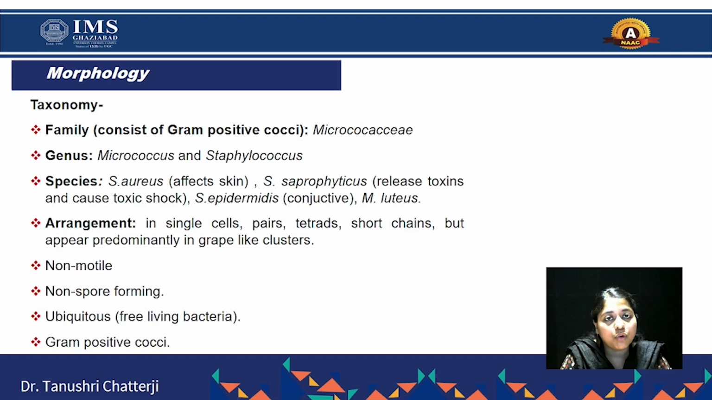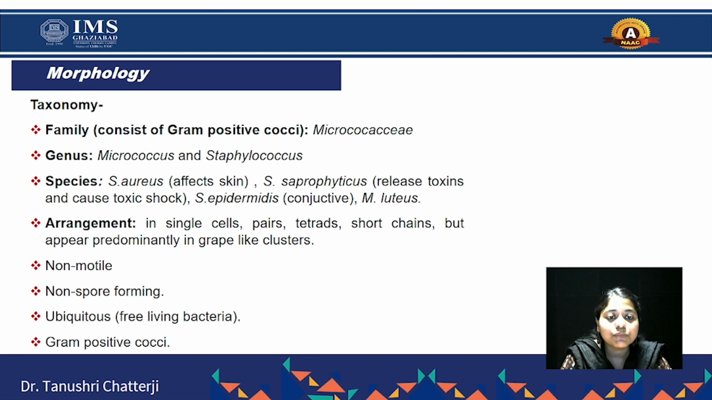If we talk about the morphology of Staphylococcus aureus, it is a gram-positive bacteria, and coccus means round shape, and it is observed in cluster form, that is, in a grape-like cluster form. It is non-motile and non-spore forming, and it is ubiquitous in nature. It is also one of the normal microflora of human beings. It belongs to the family Micrococcaceae and the genus Micrococcus and Staphylococcus.